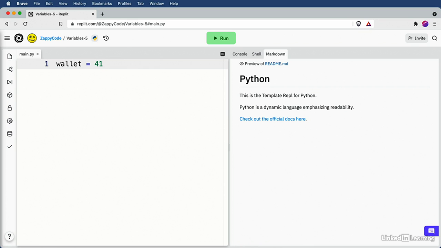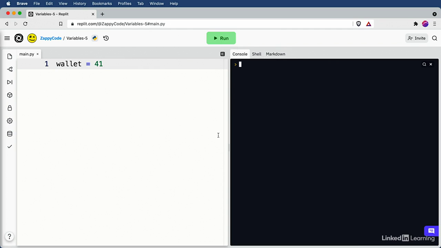And now that we have this code, you're saying, great, let's go ahead and run this and see what it looks like. So hit this run button here, and you'll notice on the console, nothing shows up. And the reason for this is that in Python, even if you create a variable and put some information in it, you will not see any of that information on the console until you print to the console. Now, I know the word print typically means that you're going to put some ink on some paper, but in the programming world, and specifically with Python, whenever you print something, you're just getting some information to show up on the console.